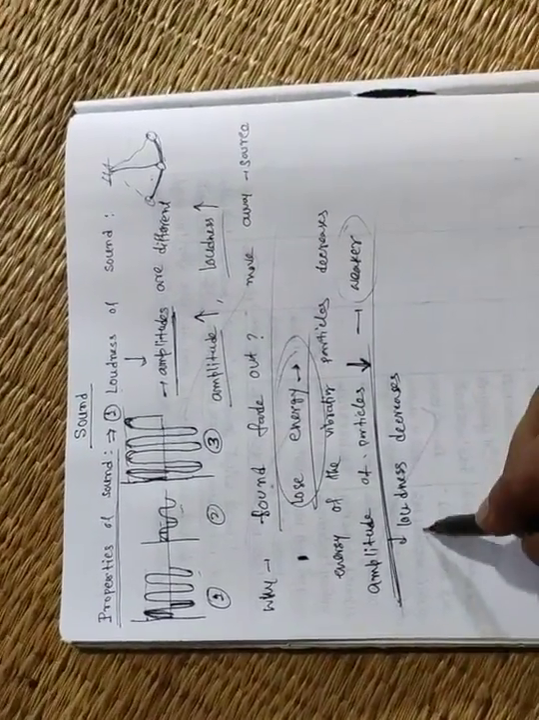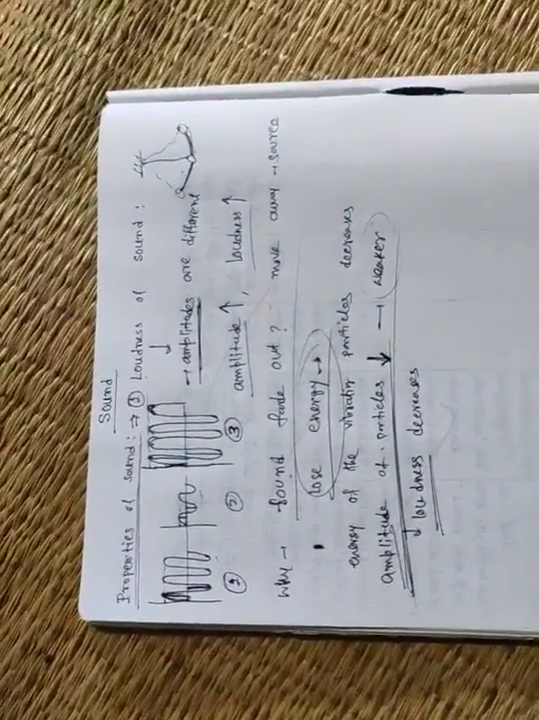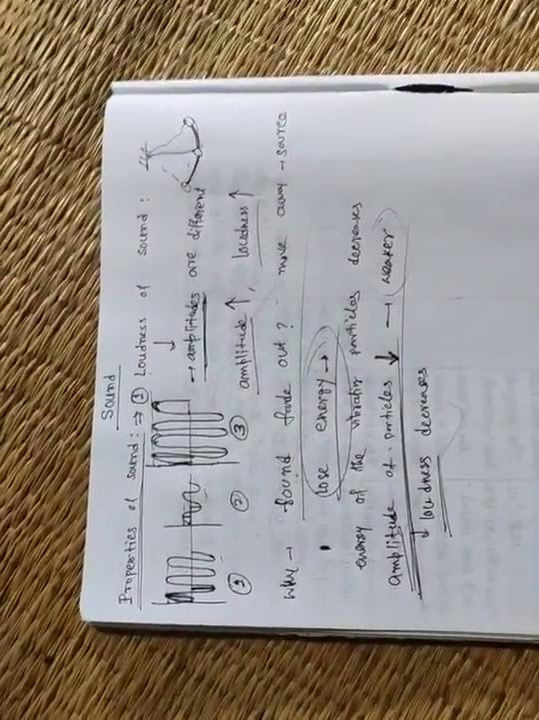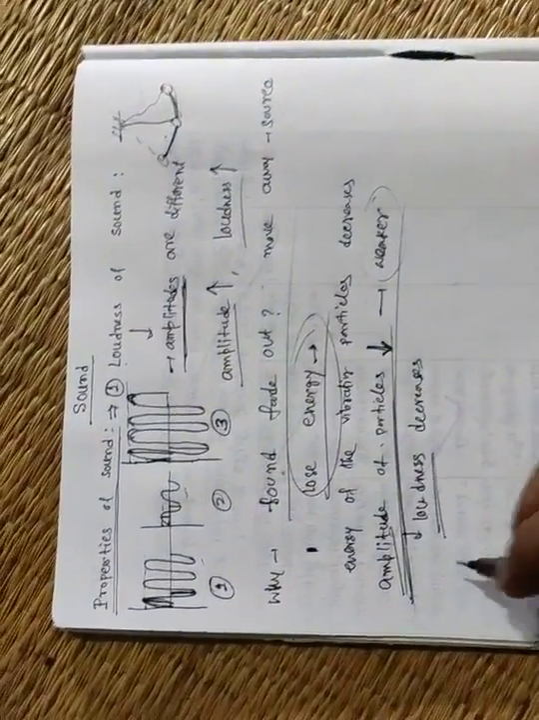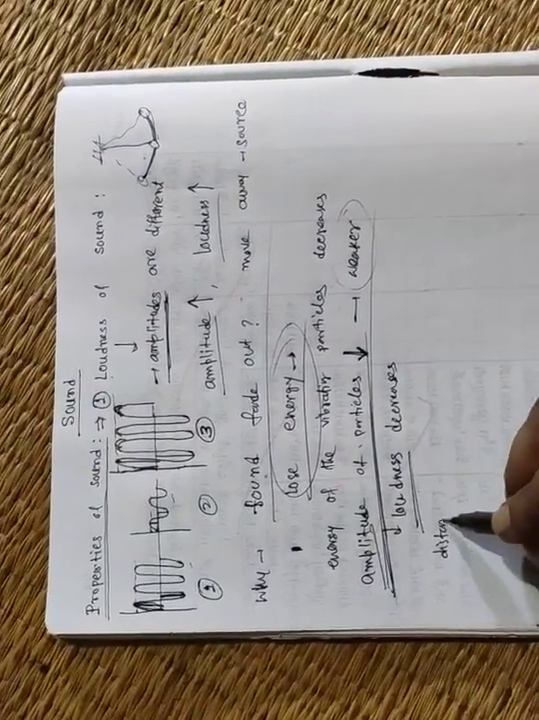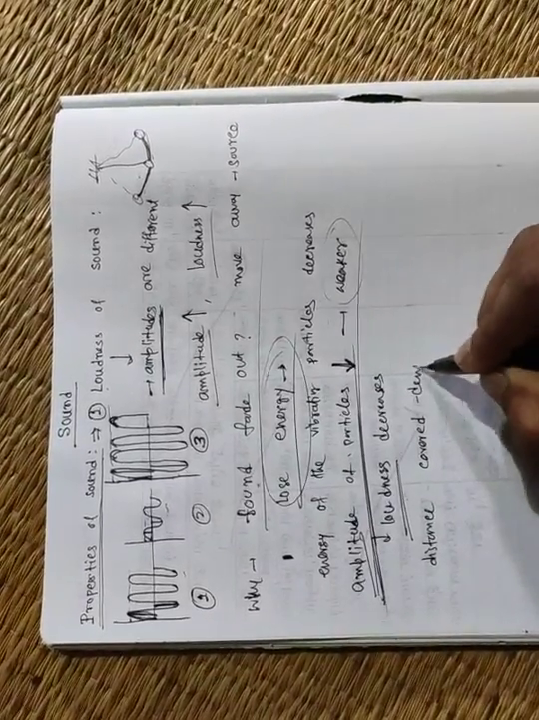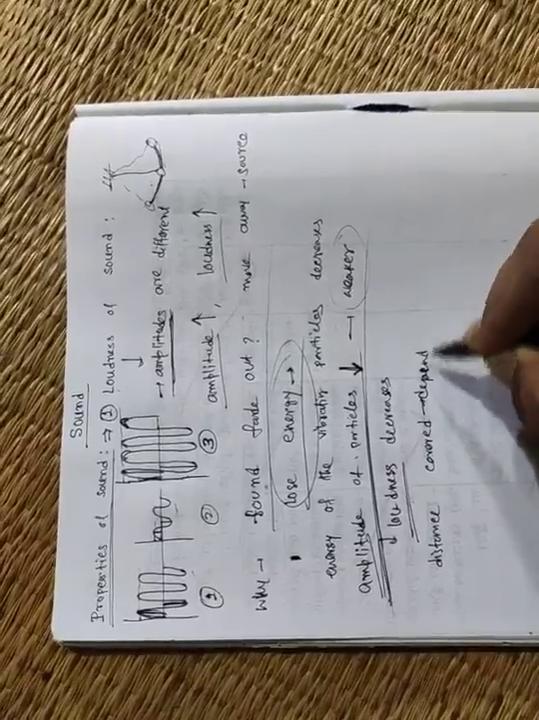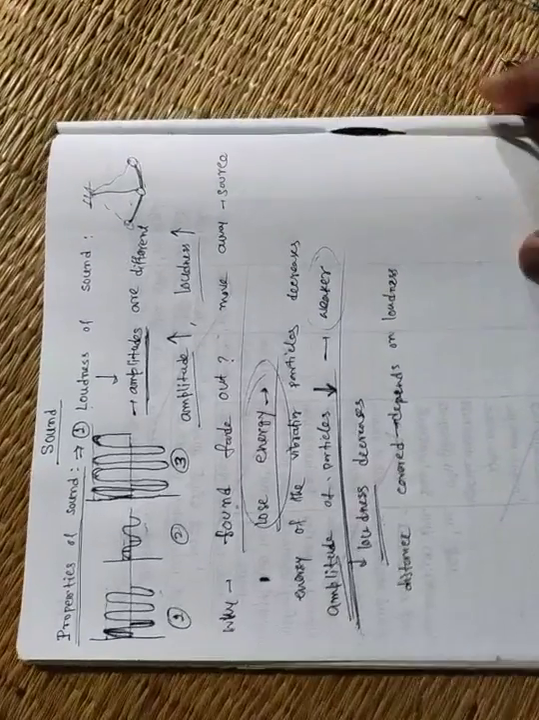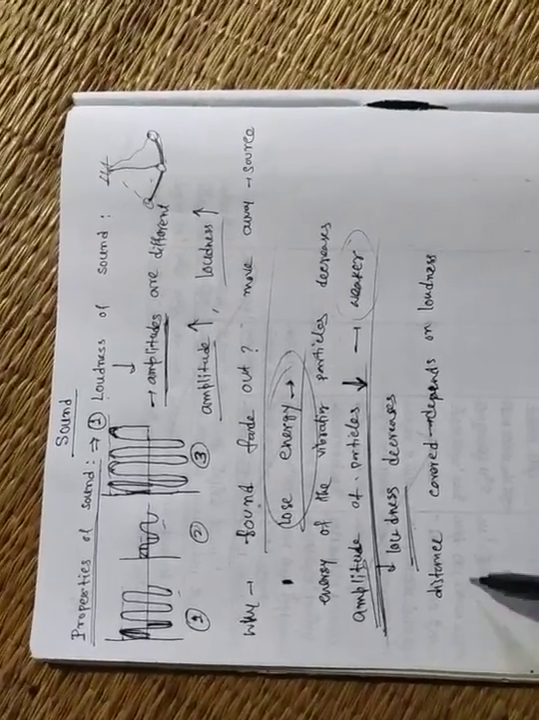So we know loudness is the property which depends on the amplitude. So as amplitude decreases, loudness decreases, so that we can hear the sound very low when we move away from the sound, and at a time it fades out. So clear? So we can say the distance traveled by the sound depends on loudness. Distance covered depends on loudness.